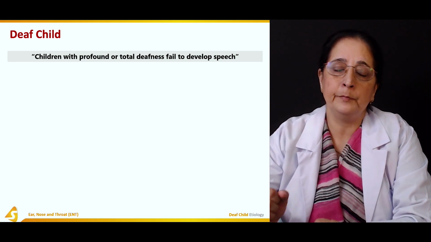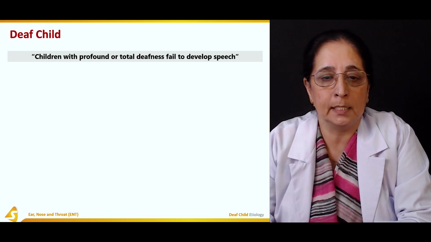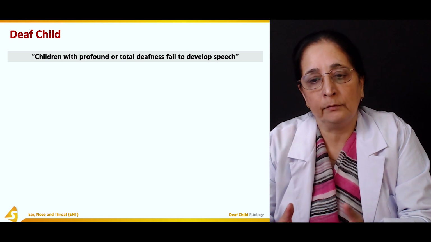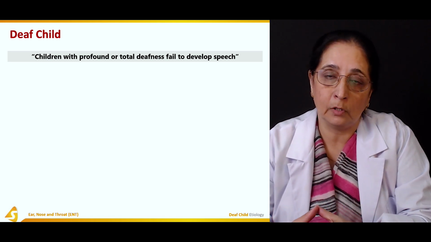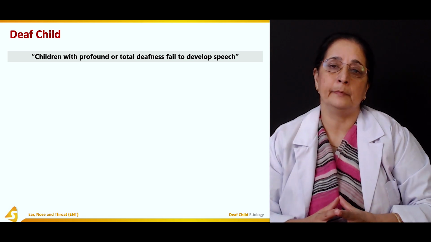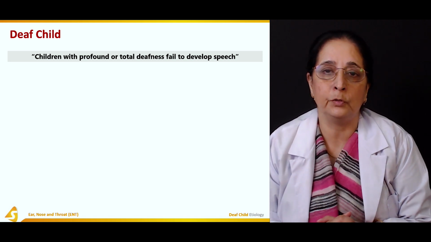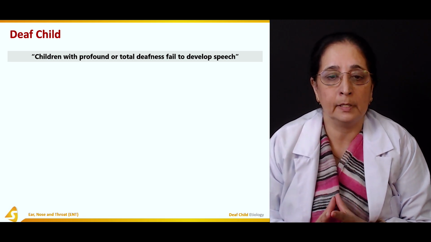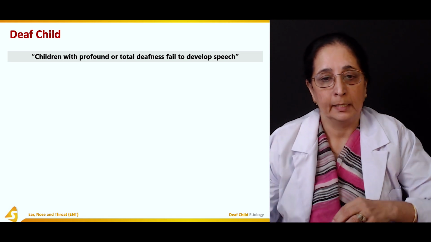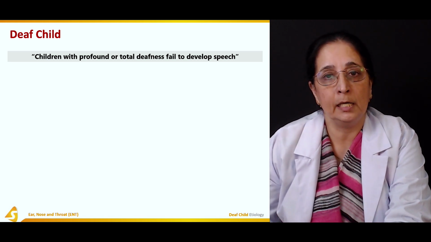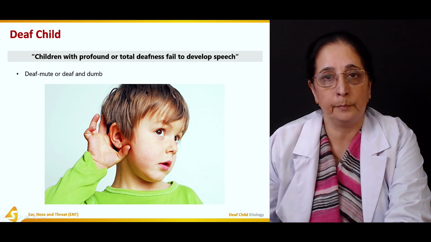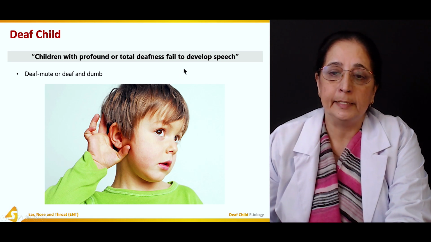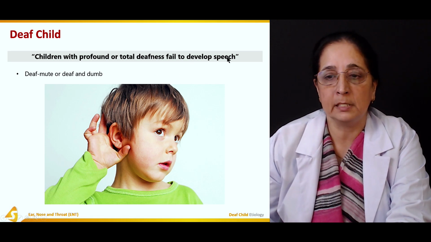And usually the terms used for these children are deaf-mute, or deaf and dumb. These were older terms, still used also, but now the preferred term is hard of hearing, instead of deaf-mute or deaf and dumb. So a deaf child is a child who cannot hear properly, or has total deafness, and when they have total deafness, these children fail to develop speech.